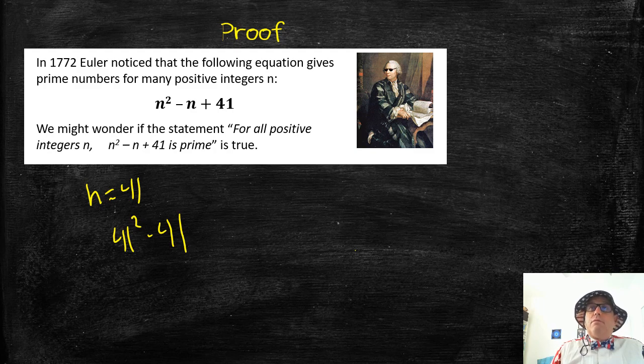41 times 41 minus 41 is a multiple, and then plus 41. Well, obviously that's not prime, is it? Because it has a factor of 41. Because minus 41 plus 41 is 0, 41 squared. I know that's not prime.